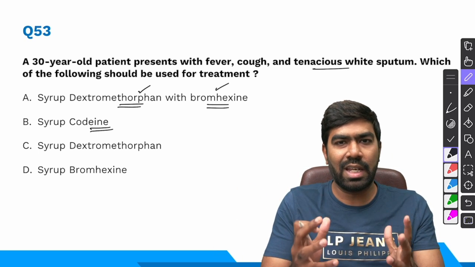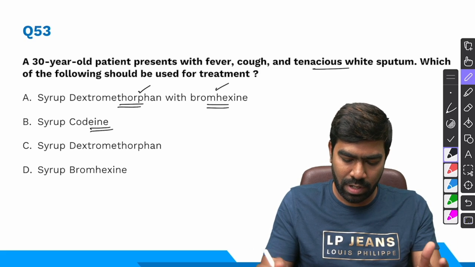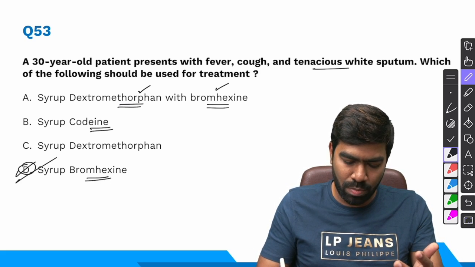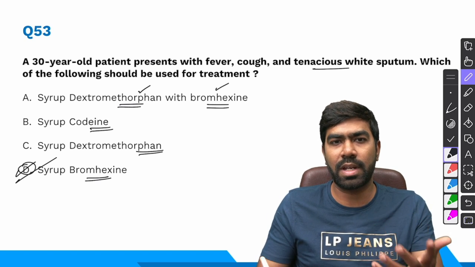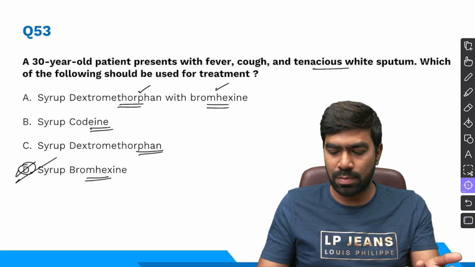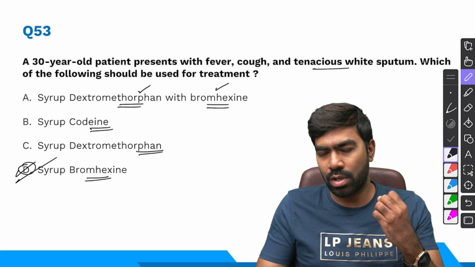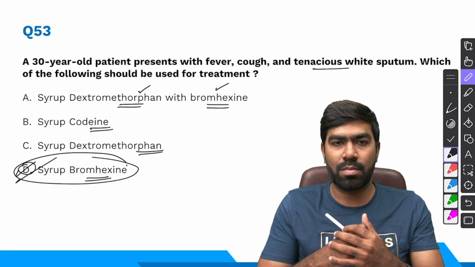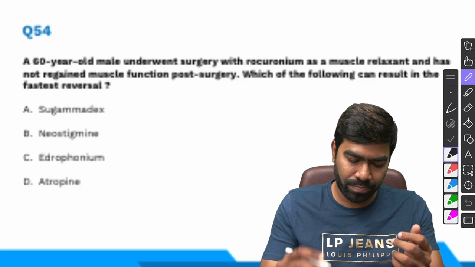So in a patient with thick, tenacious white sputum, especially a productive cough, it's better that you give only a mucolytic drug like bromhexine. So dextromethorphan again doesn't make any sense because it's an antitussive, it only suppresses the cough. So what about the thick sputum? That's going to accumulate in the lungs. So that's going to cause problems like infection later on. So it's better to go only for syrup bromhexine. Right answer is option D.